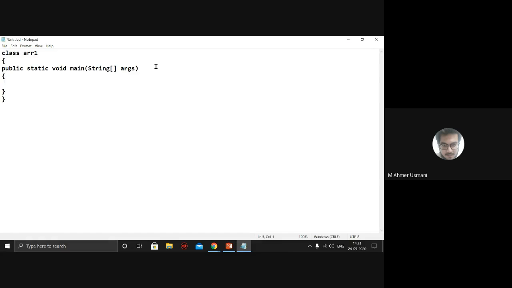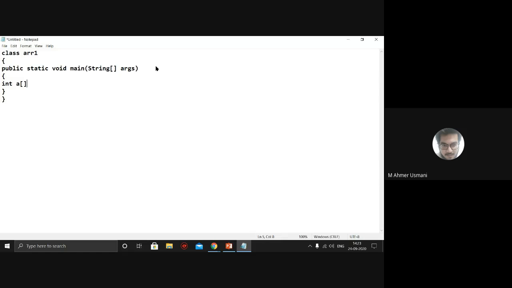In the main function we will try to create an array. So I'm creating an array called int a. What is the variable name over here? A. A is the variable name. What is the data type of that variable? Integer. Now I've written a square bracket. That means a has become a normal variable or it has become an array? It has become an array. So I've initialized a as an array.